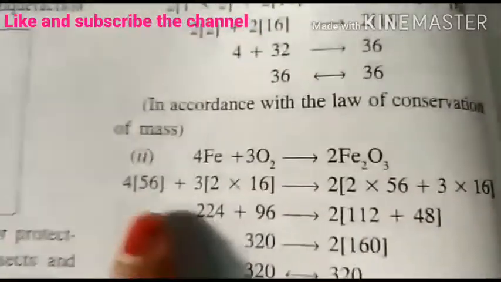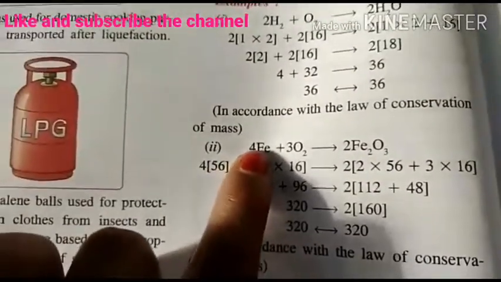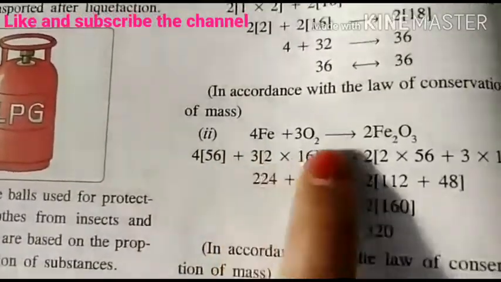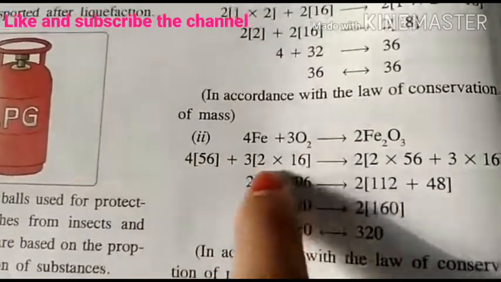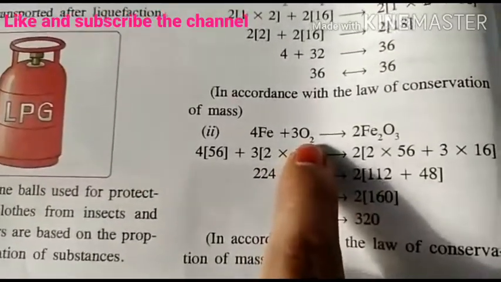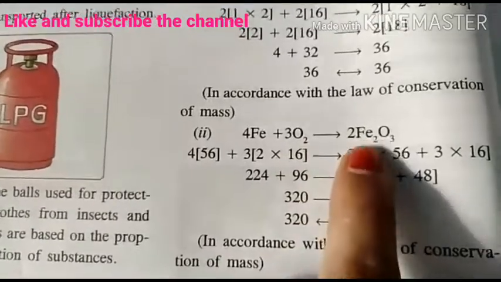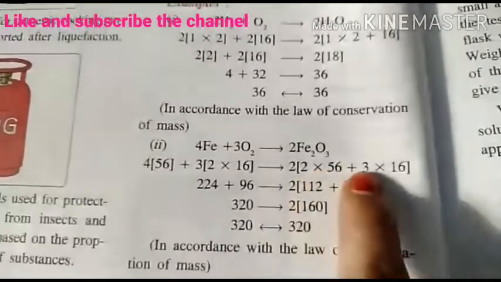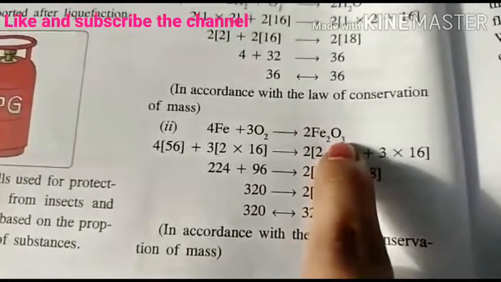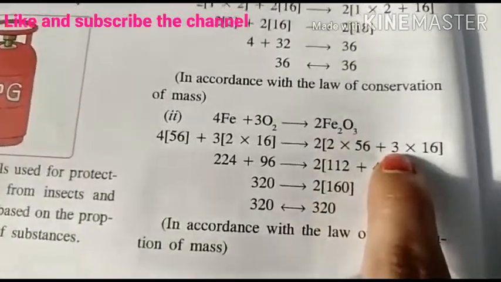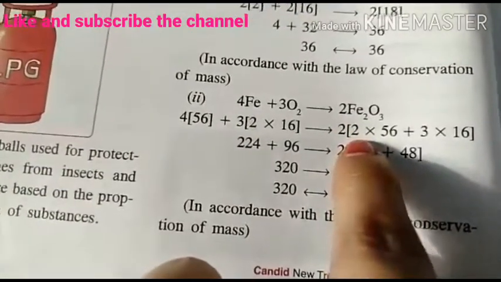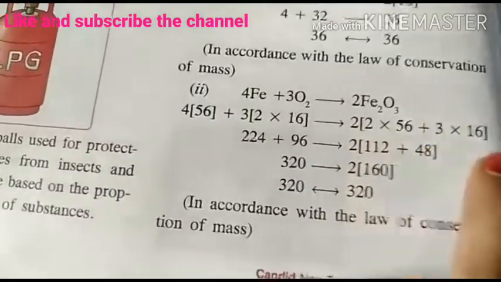Now we will solve this. 4 into the mass of Fe, 56, plus 3 into the mass of oxygen, which is 2 into 16, because oxygen is O2 here. It gives 2 Fe, which is 2 into 56, plus 3 into the mass of oxygen, 16. Here it is written 3, so we multiply this with 3. Here it is written 2, so we have multiplied it as 2 into 56 plus 3 into 16.